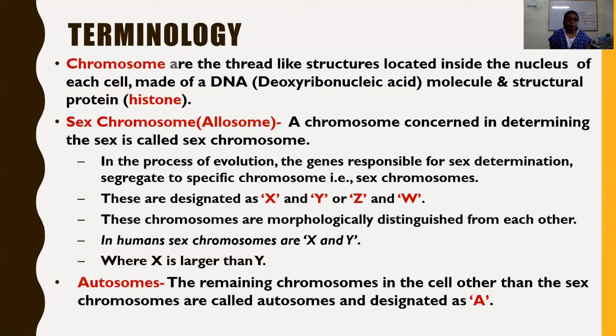These chromosomes are of two types: sex chromosomes and autosomes. Sex chromosomes are also known as allosomes, also known as idiosomes. Let us write on this.